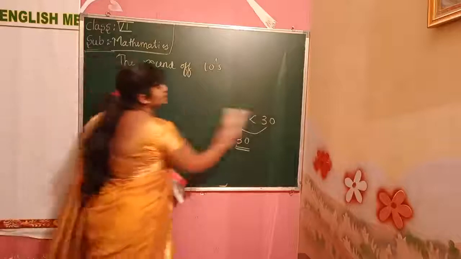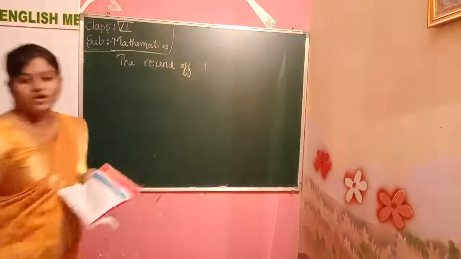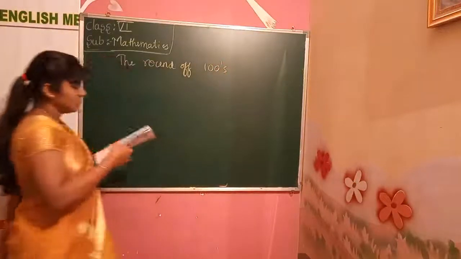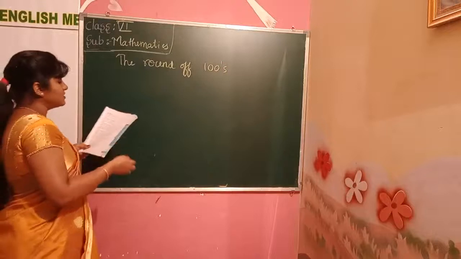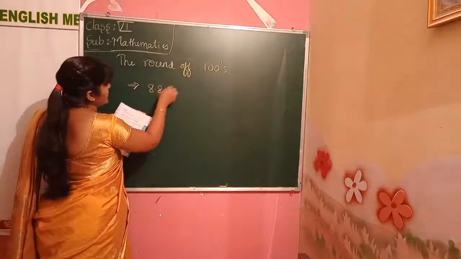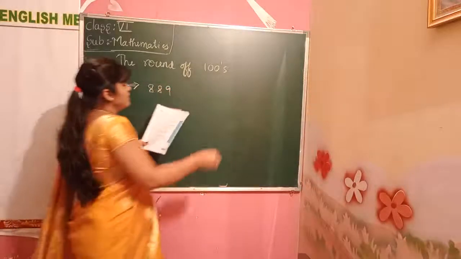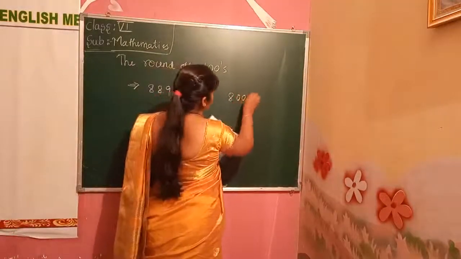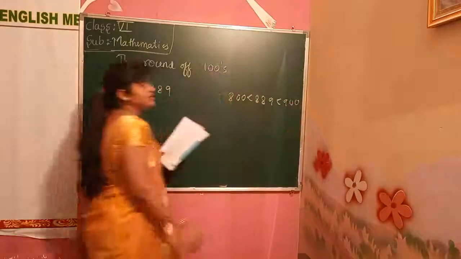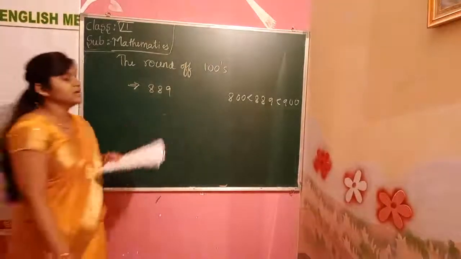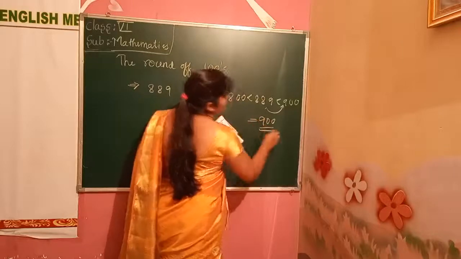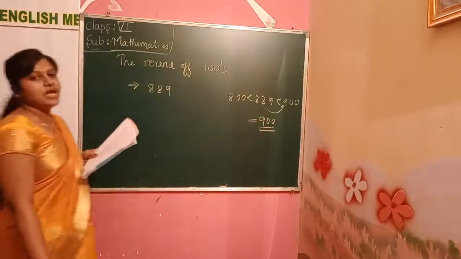We'll move on to the hundreds now. When we round off numbers to the nearest hundreds, for example, if we have a number like 889, it lies between 800 and 900. Is it nearer to 900 or 800? It is nearer to 900. So it is rounded off to 900.